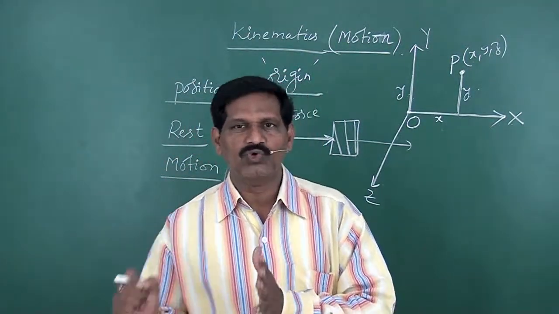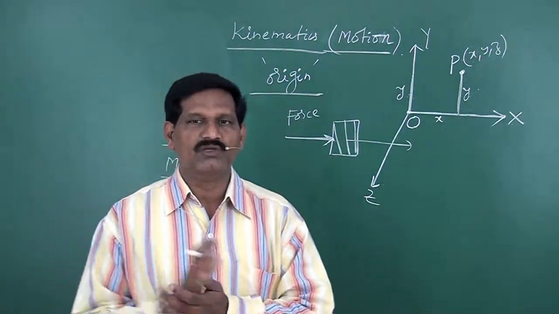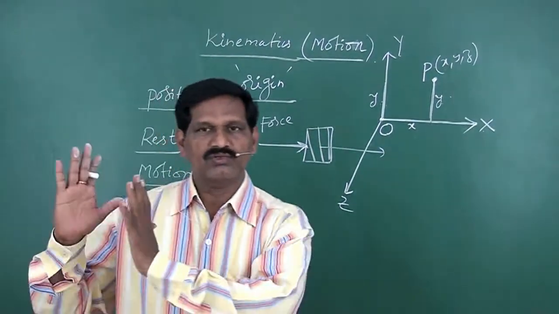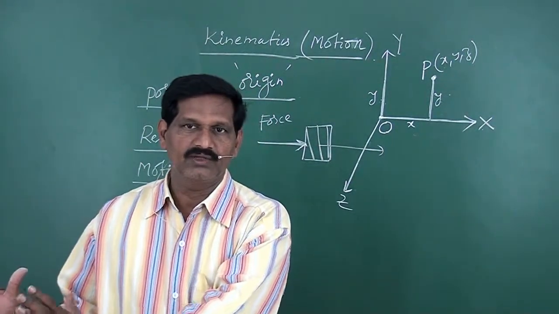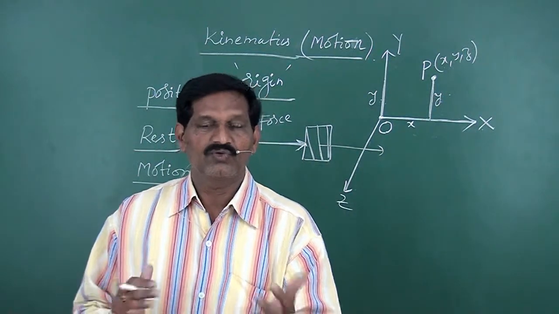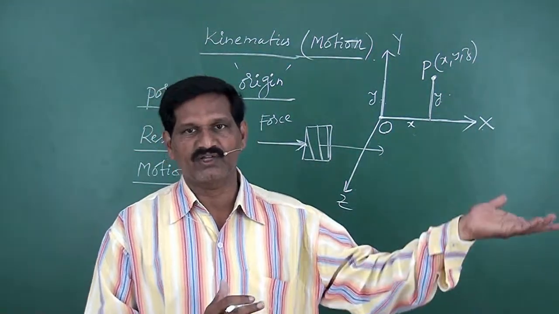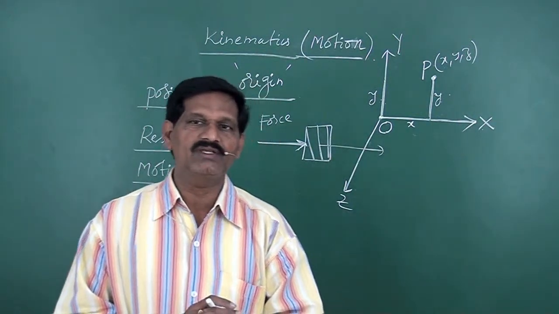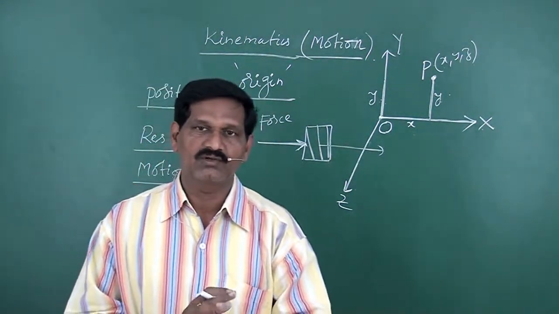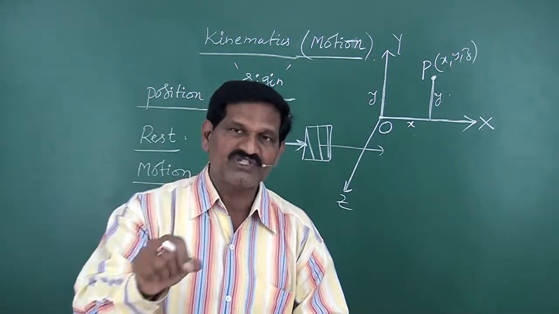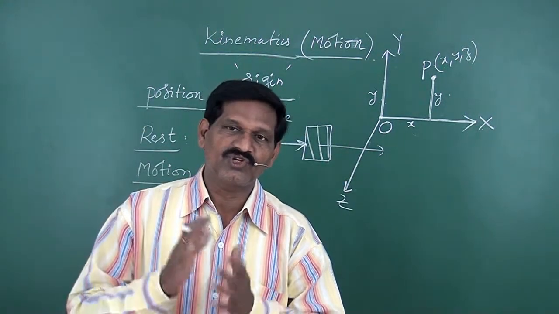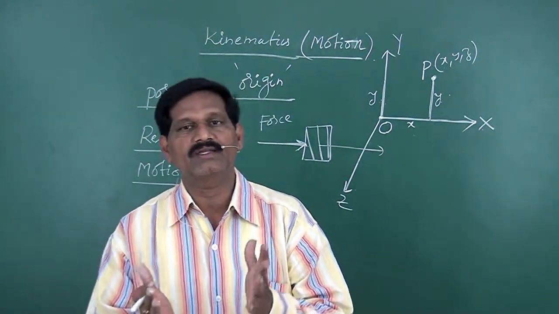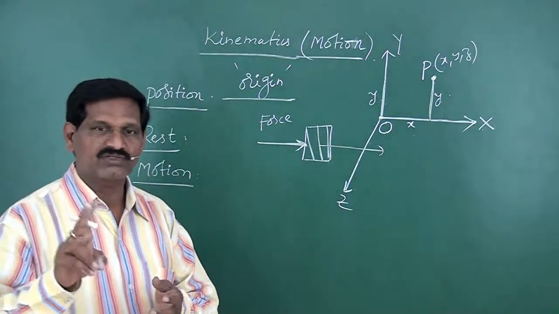So rest and motion are relative terms in general, because with reference to some other body, a body may be at rest, and with reference to another body, the body may be in motion. So we cannot say the body is at rest or the body is in motion. We have to specify the position of the body with reference to some other body or point, then only it has meaning. For example, two friends are